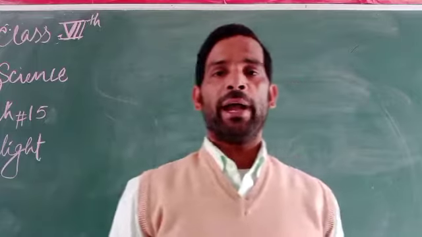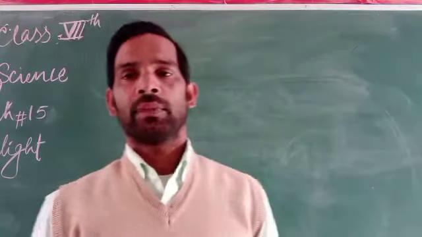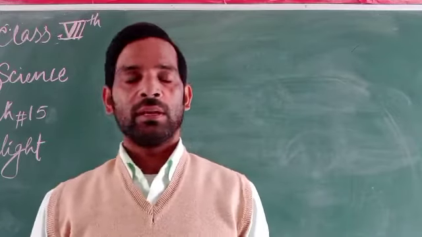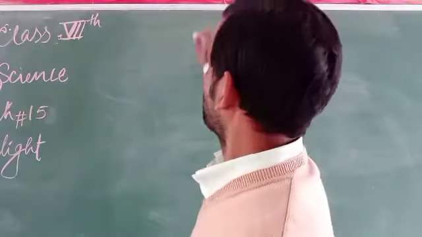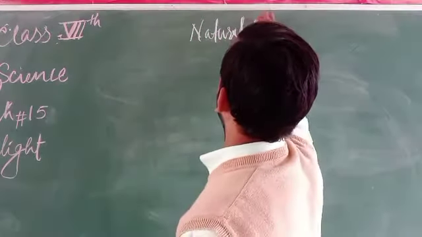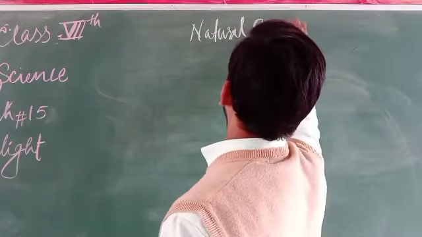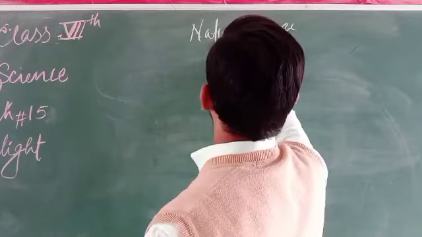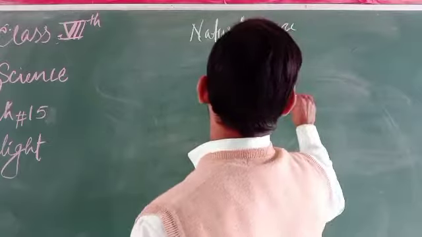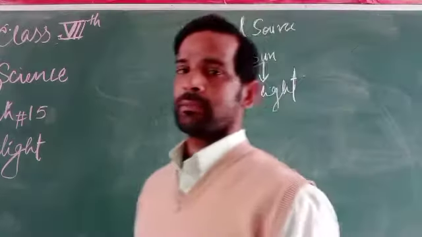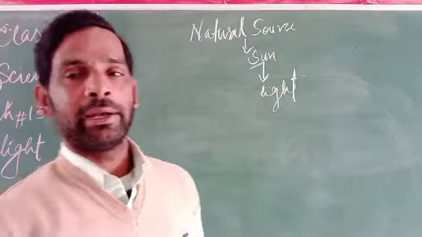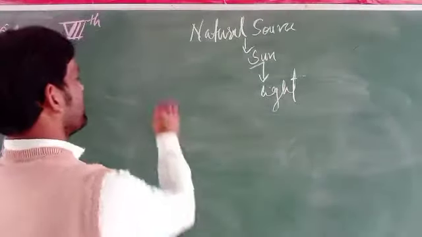There are two types of sources of light: artificial sources and natural sources. The only natural source is sunlight. The natural source is the sun, from which we get light, called sunlight.